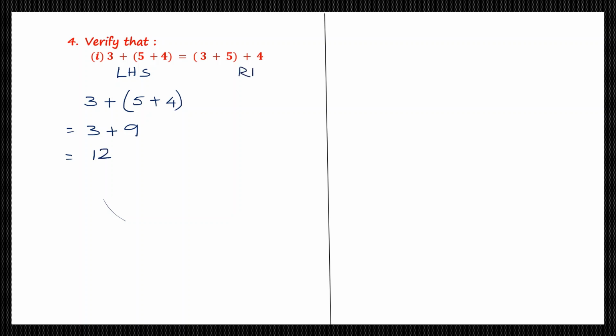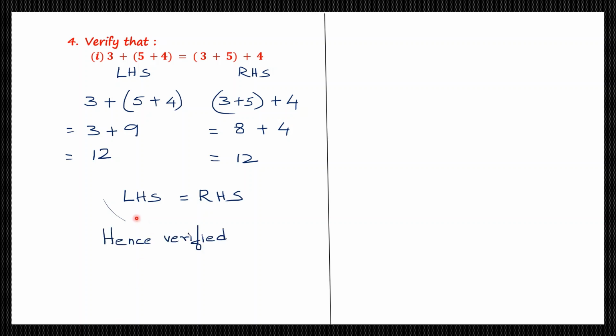Now let's see the right hand side. Here we have the sum of 3 plus 5, the sum of 3 and 5 plus 4. This is equal to 3 plus 5 is 8 plus 4. 8 plus 4 is 12. So here can you see the left hand side is equal to the right hand side. So hence this is verified. So we have verified that the left hand side is equal to the right hand side. So you have to say hence verified.